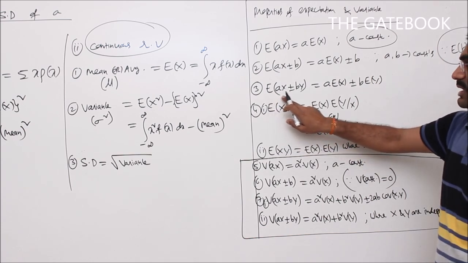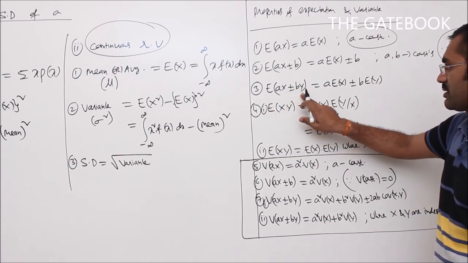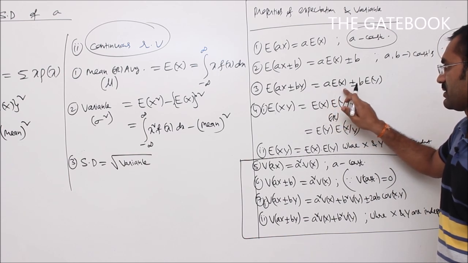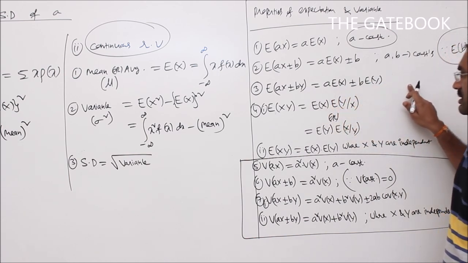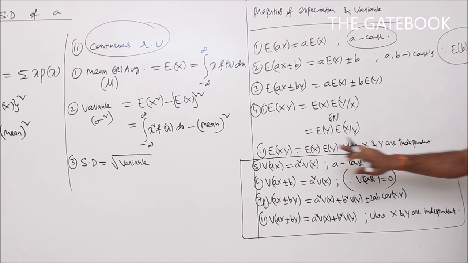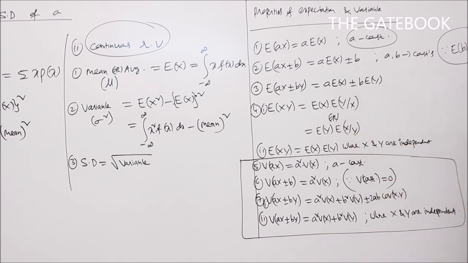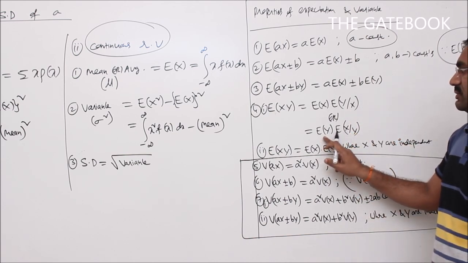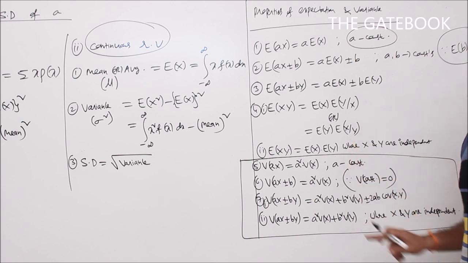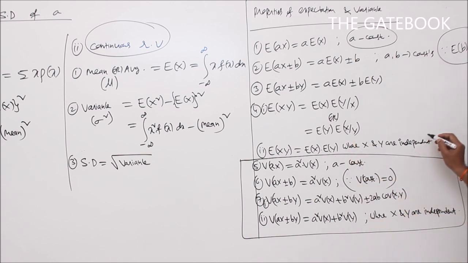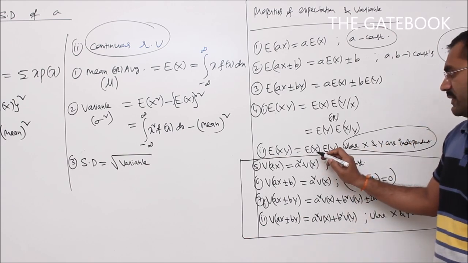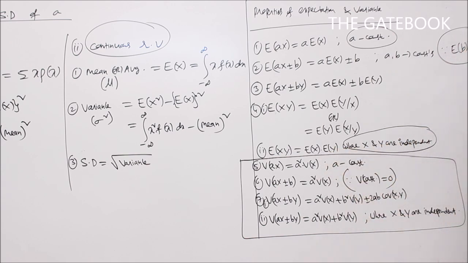Third one, expectation of aX plus or minus bY, where a and b are constants, is a into expectation of X plus or minus b into expectation of Y. Here expectation of XY is given by expectation of X into expectation of Y given X, or expectation of Y into expectation of X given Y. So if X and Y are independent, then expectation of XY is equal to expectation of X into expectation of Y. These are the expectation properties.